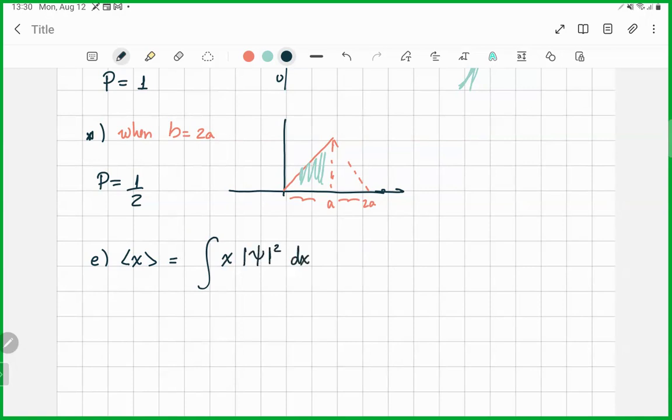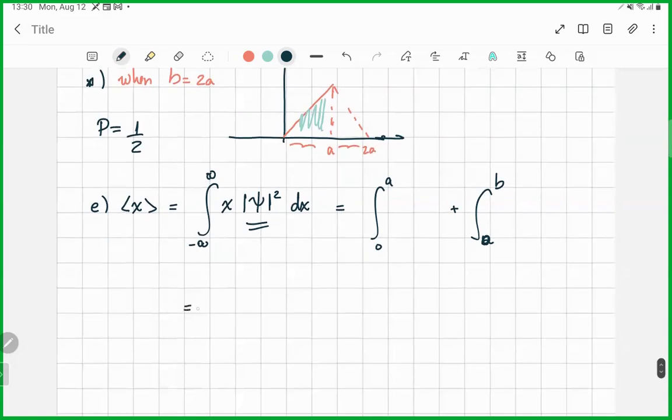In principle, it goes from minus infinity to infinity, but you break it into pieces, from 0 to a, putting the correct probability there, and then from a to b. It's just solving integrals of polynomials. You know very well how to do that, so just be careful, and you will arrive at this result: 2a plus b divided by 4. And that's the end of the problem.